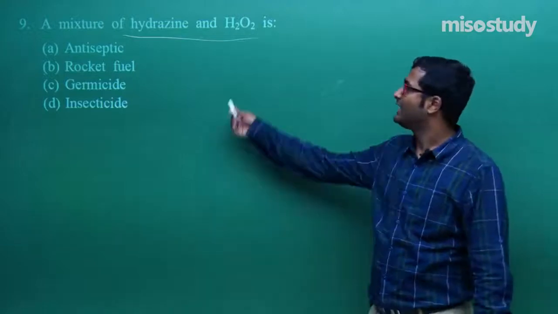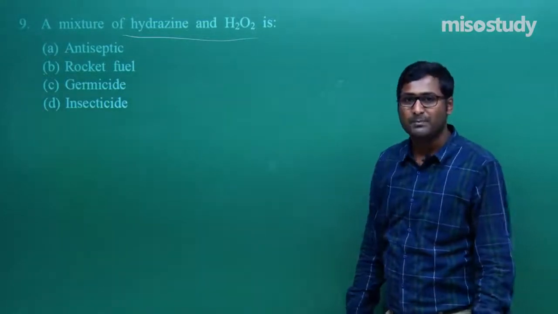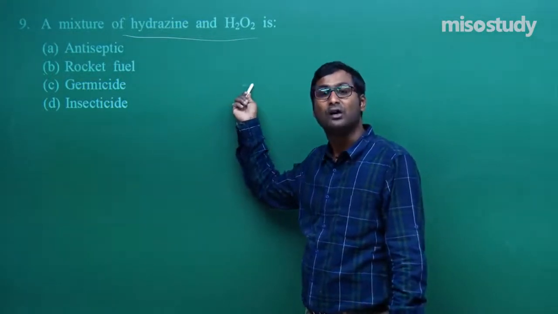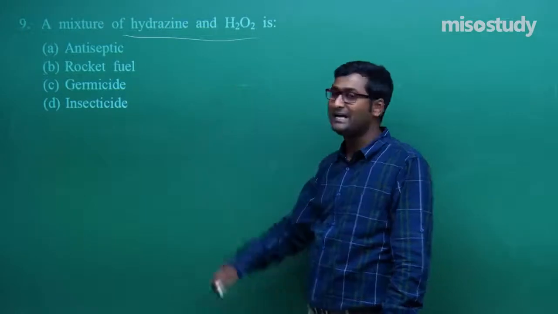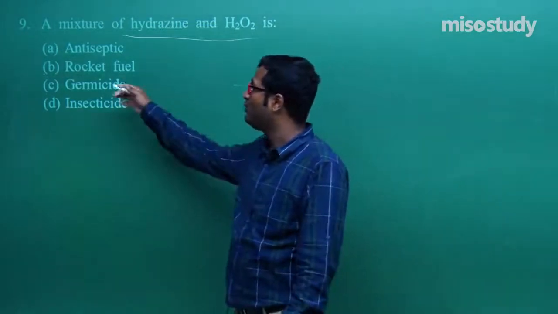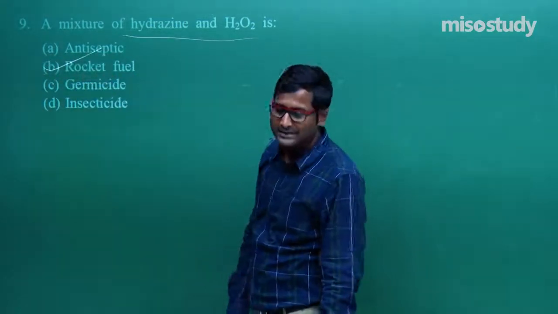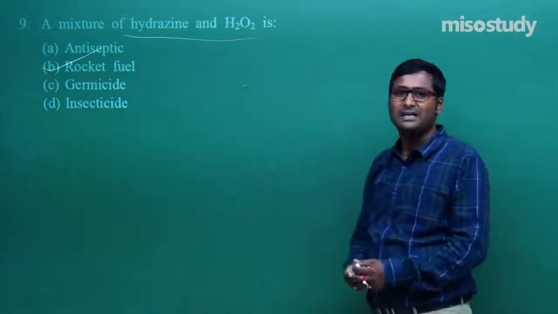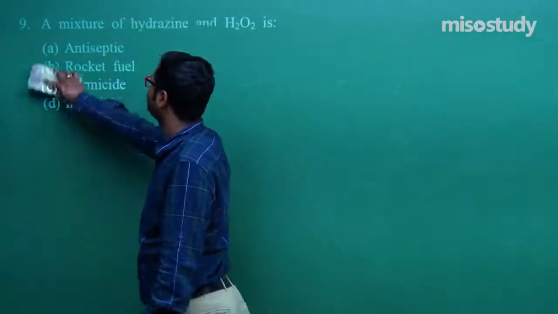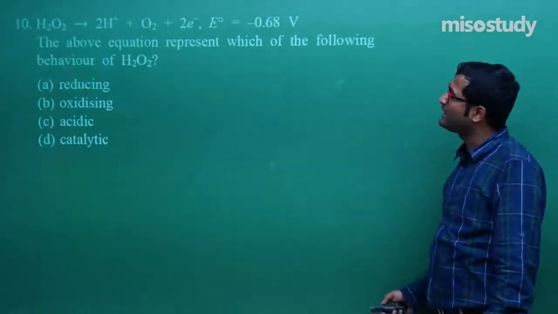kind of question. Tell me, a mixture of hydrazine and H2O2, we know this is a very important rocket fuel. Remember, I have discussed it during my lecture. So a mixture of hydrazine and H2O2 is used as a rocket fuel. So in this case, option B is the correct answer. Now wait for a moment. Let's move to the next question.